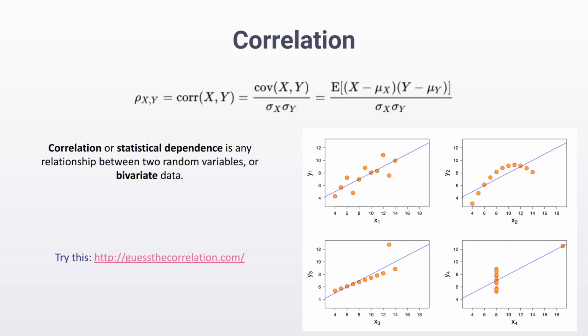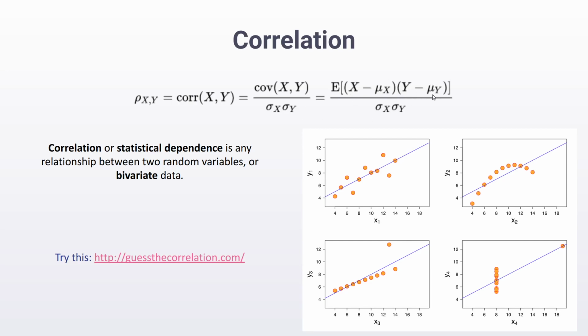So correlation is basically a measure of statistical dependence. It is defined for a pair of continuous variables, and this is broadly how you calculate it. Let's say that x and y are my two variables, or two columns in my table. Then rho x comma y is the symbol that we use for correlation, and this is how it's calculated.